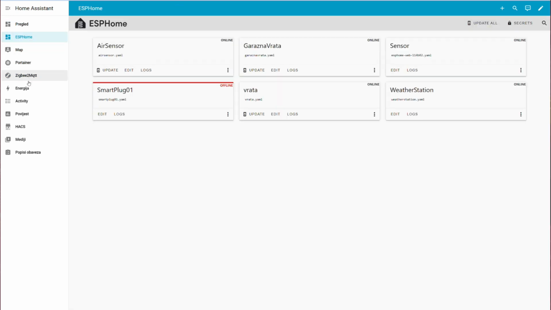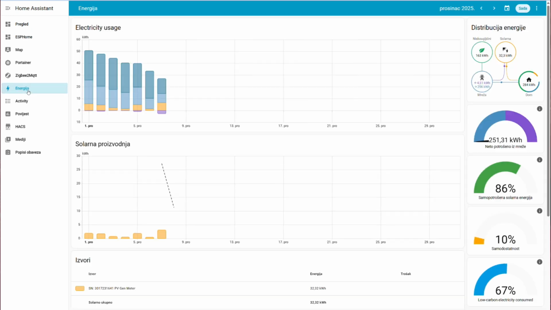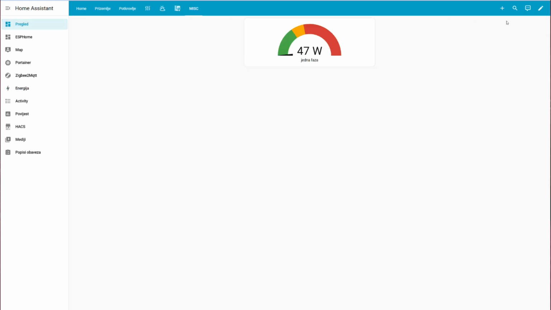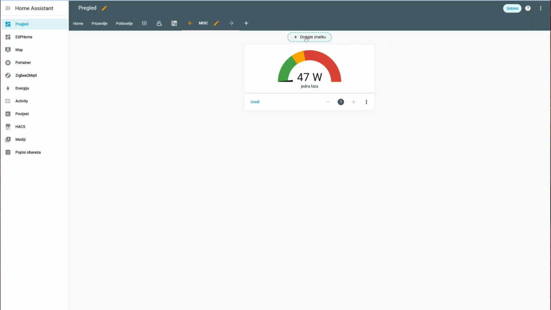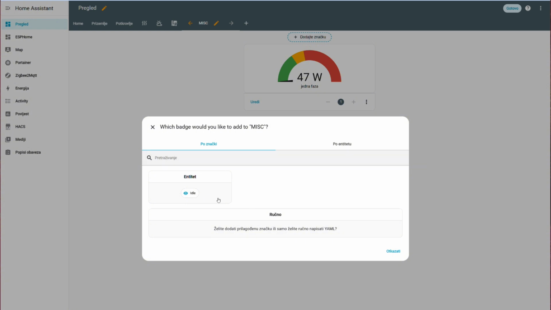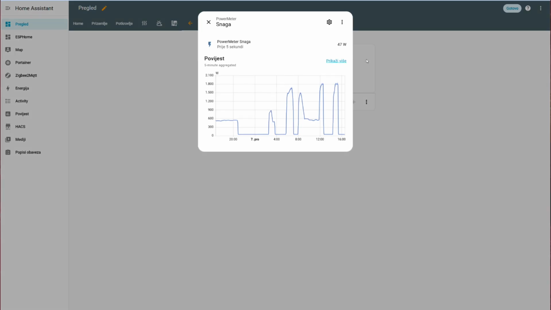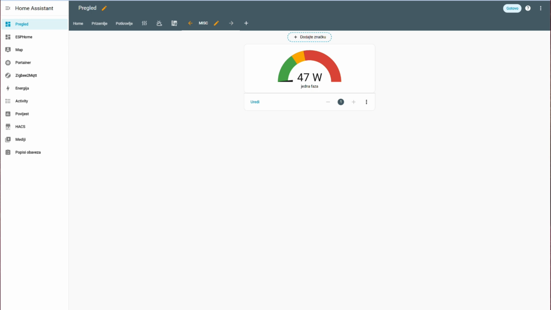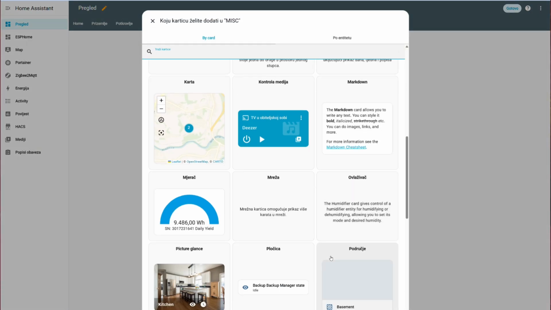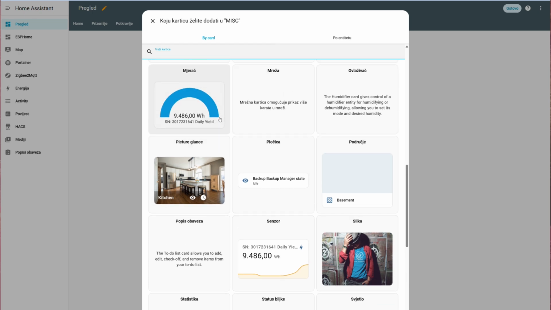Now let's see what we have in the energy part. This is my energy part, energy distribution. So what I want to see is in this graph. I will add it here in this section, just to see the consumption, but also I would like to see the consumption in the energy distribution part.